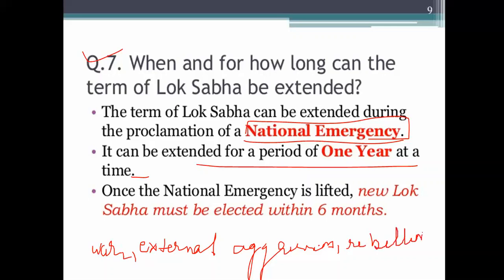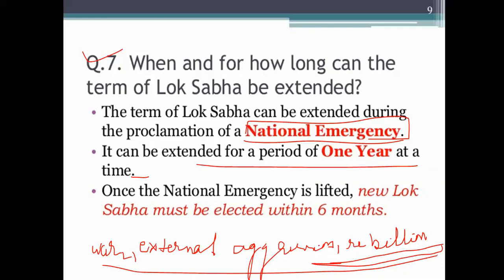Rebellion means armed rebellion, when a group of people wage a war inside the territory of India against the government. So war, external aggression, or armed rebellion. The President of India can declare national emergency on the advice of the Prime Minister of India.